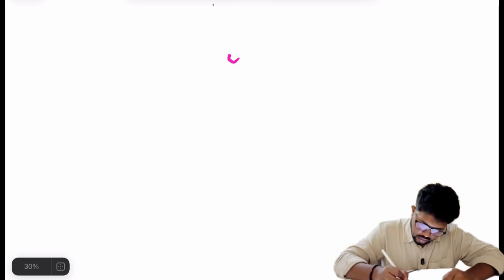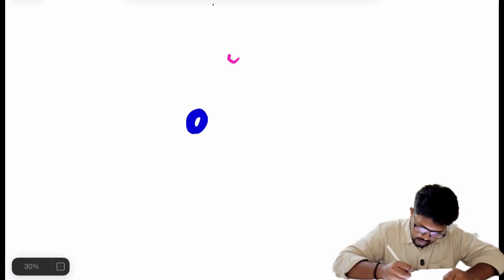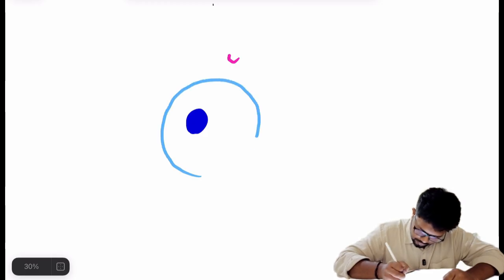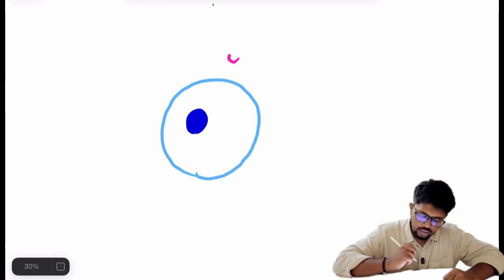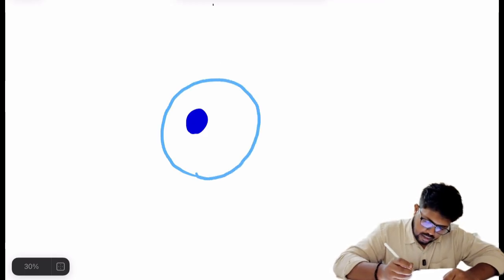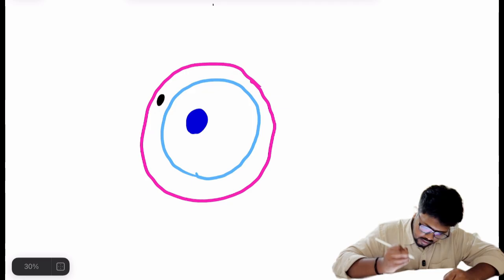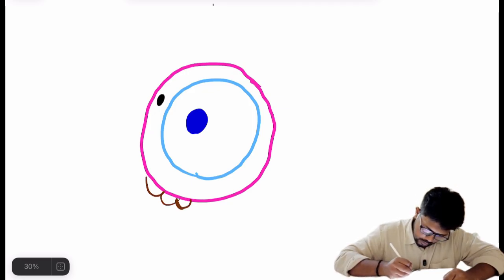If this is the female pronucleus, then the vitelline membrane, then the zona pellucida and the polar body are present, and the corona radiata will be present.